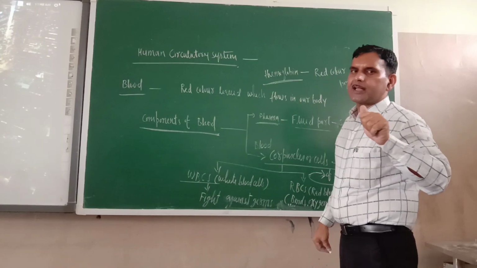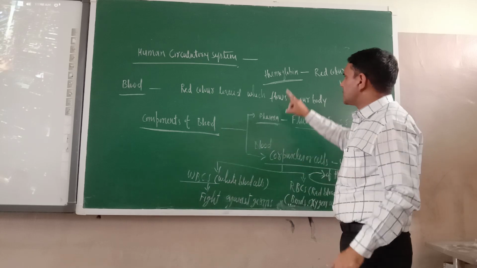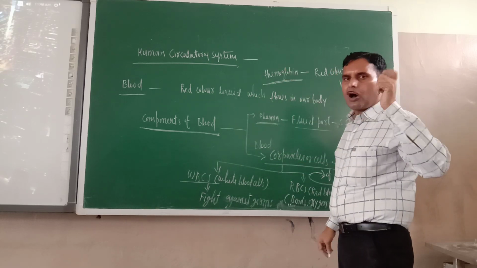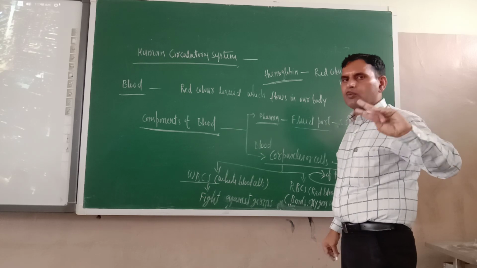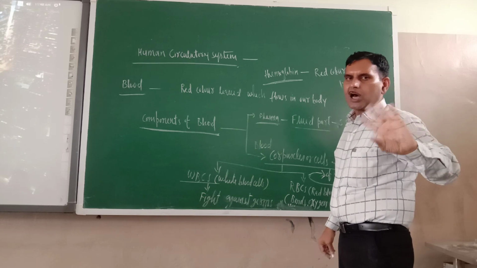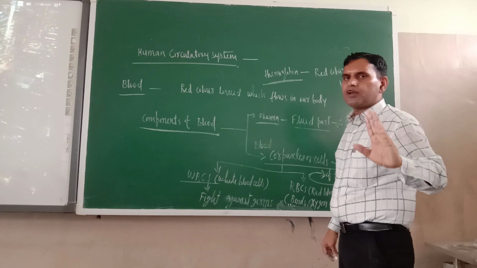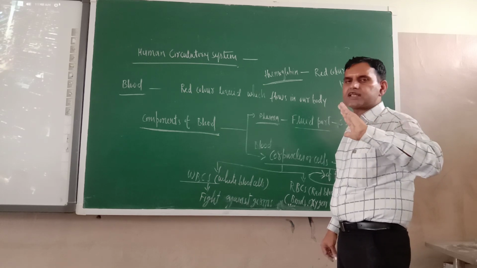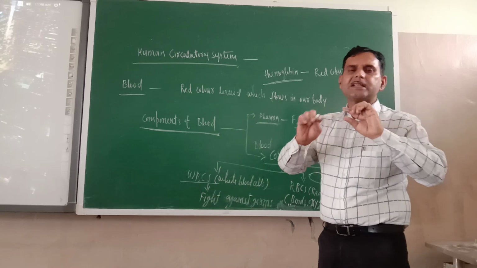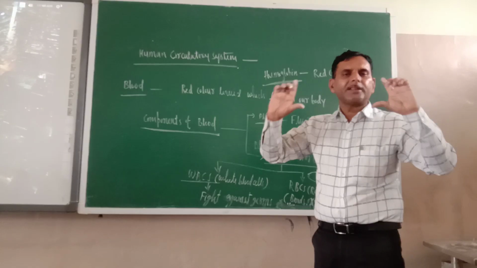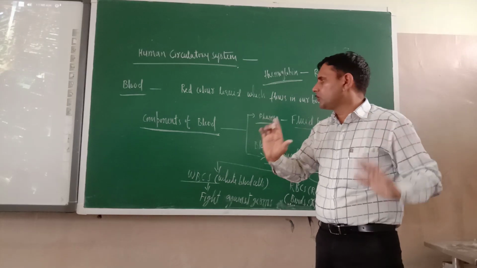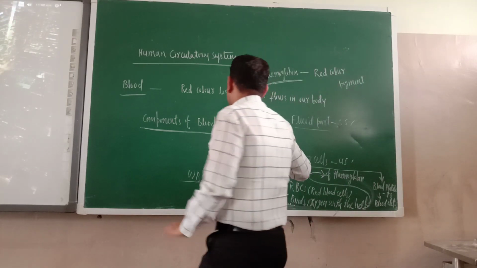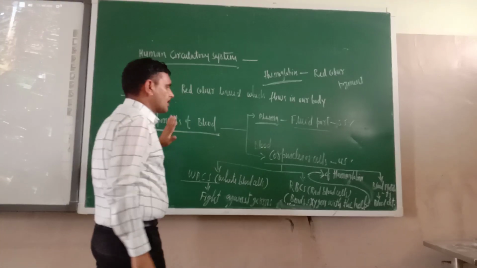Actually, who is binding the oxygen in the blood? This hemoglobin is only responsible for binding the oxygen. And if hemoglobin is not present in the blood, oxygen will not be bound with the blood. So that is why there is one stipulated percentage, and that percentage should be maintained in human body. So now the red color of blood is because of hemoglobin.